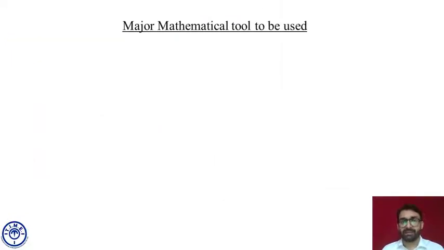Major mathematical tool to be used. Obviously, I have discussed the distance related questions. We have to figure out distance between 2 points. How do I calculate the distance? Distance in direction sense questions is generally calculated with the Pythagoras theorem. Most of us are already aware of the Pythagoras theorem.